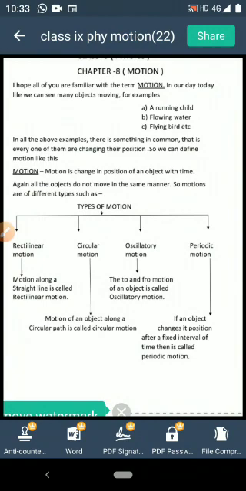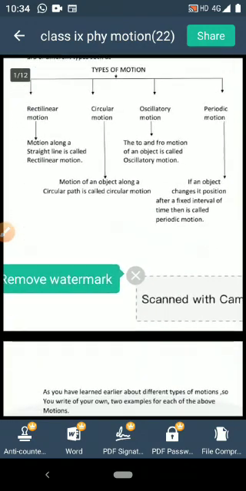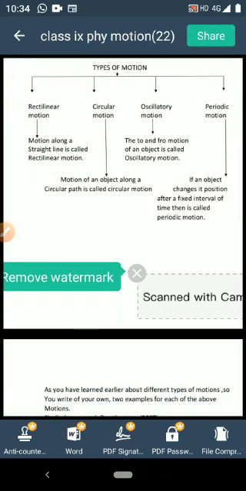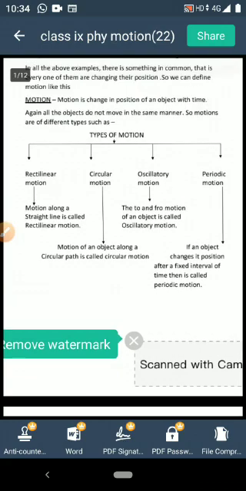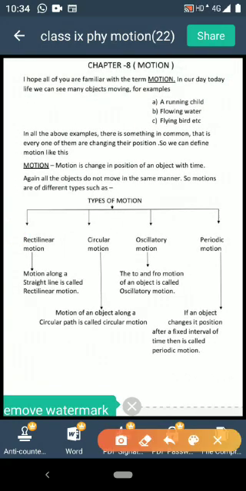Now different objects move in different manner. So depending on that, motion are of different types like rectilinear motion, periodic motion, circular motion, oscillatory motion, etc. Now what is rectilinear motion? Rectilinear motion means motion along a straight line. Circular motion means if the object is moving in a circular path, then it's circular motion.